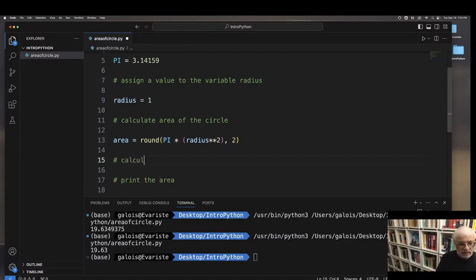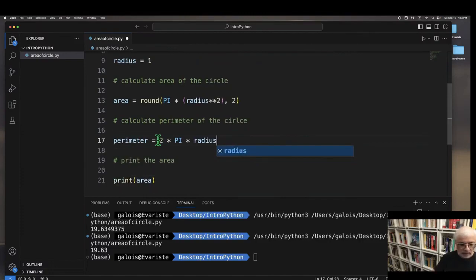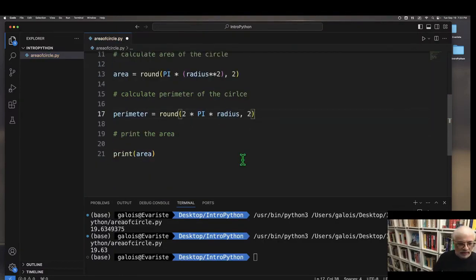Let's calculate the perimeter of the circle. And that's the formula. Perimeter equals, let's do the round a little bit later, but what's the perimeter of a circle? It's 2 times pi times the radius, right? And now let's also round this to 2 digits. So we've calculated the perimeter.